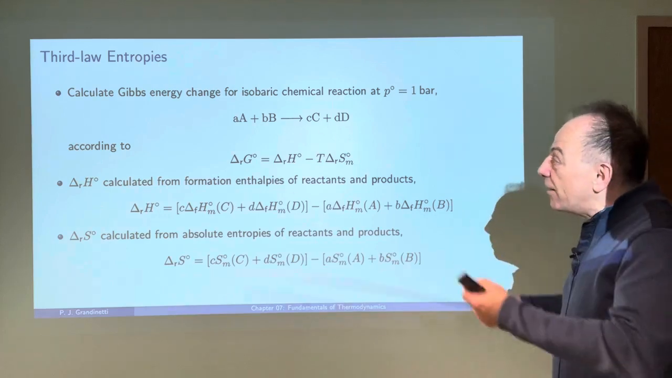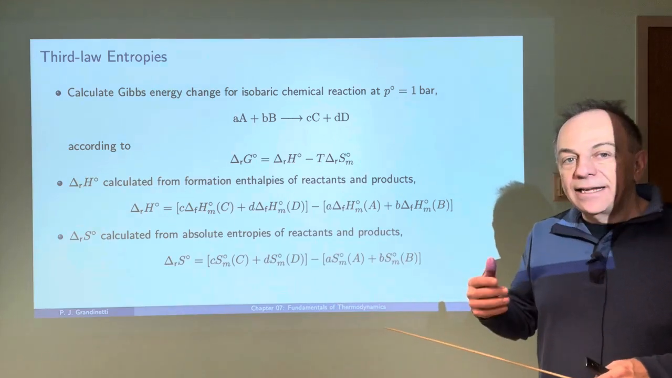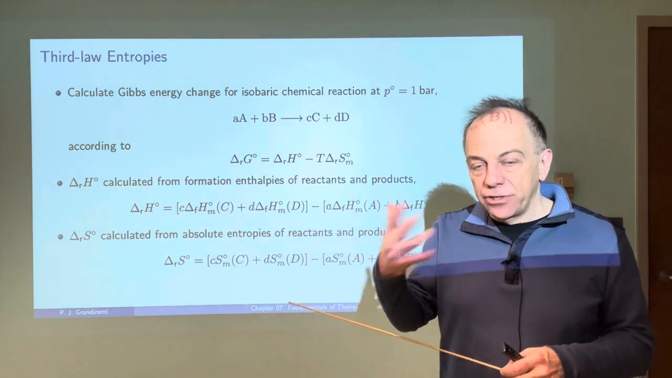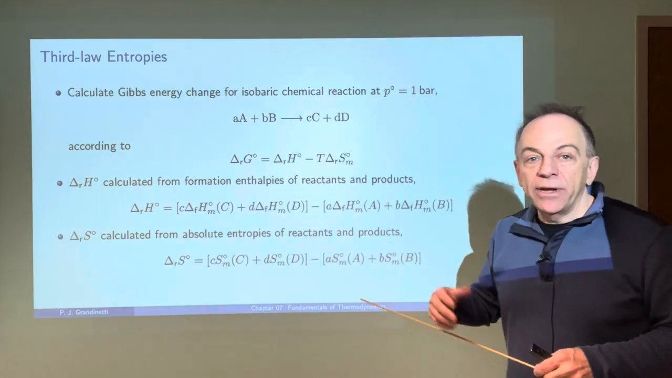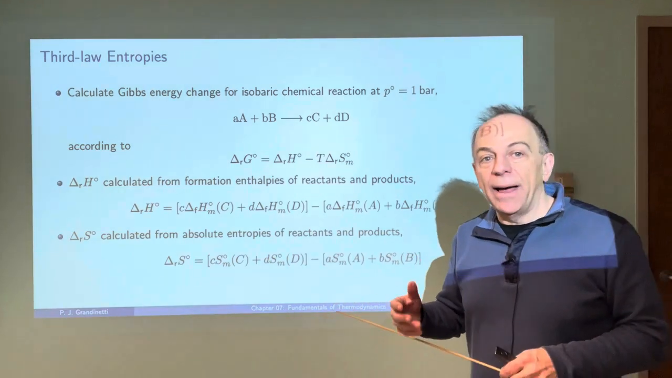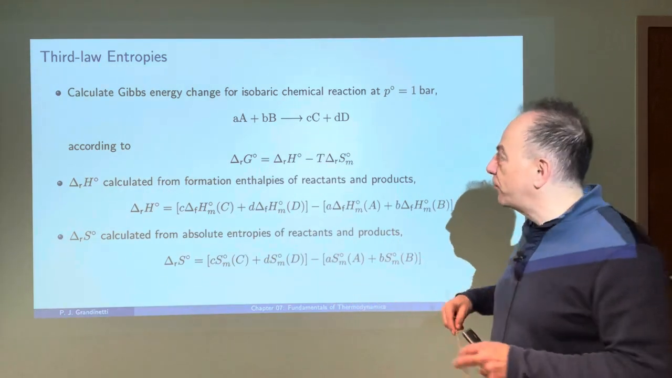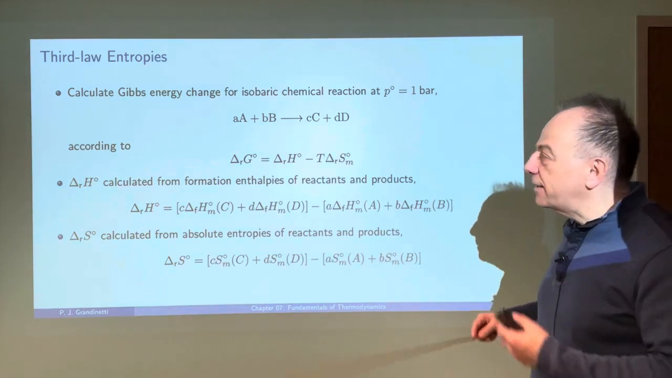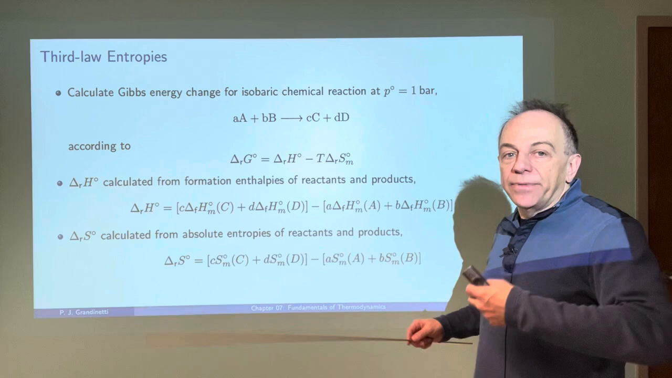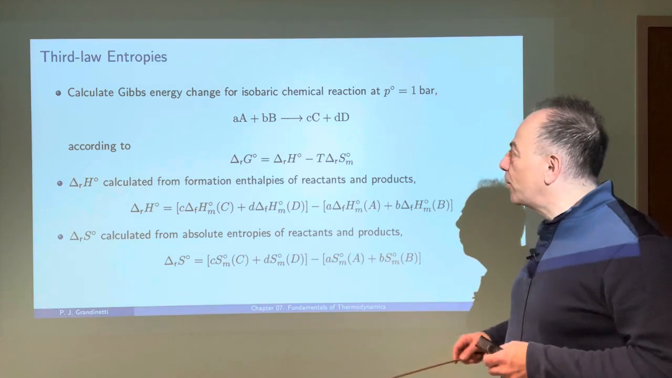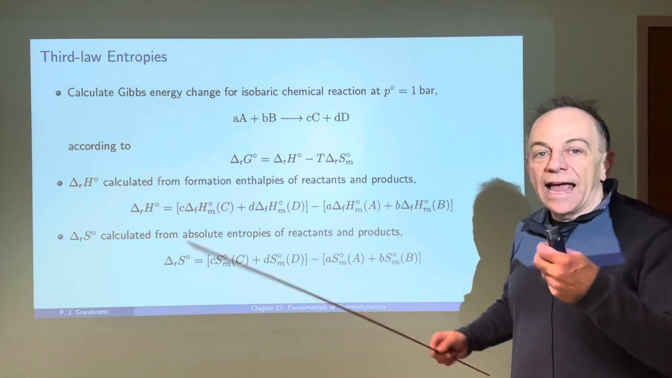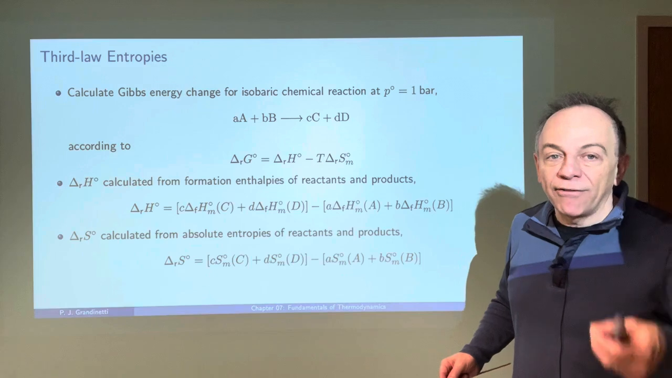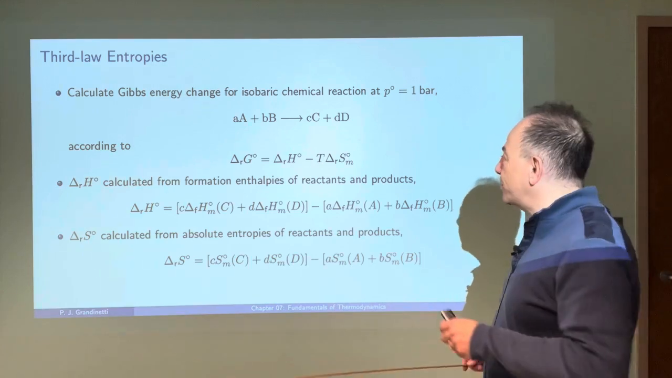So now that we know that we can calculate absolute entropies using the third law, we can combine that with what we know about the thermodynamic potentials. So for example, the Gibbs energy potential, and we can calculate the Gibbs energy change for a chemical reaction using the enthalpy that we know, particularly the enthalpies of formation, and now these absolute entropies.